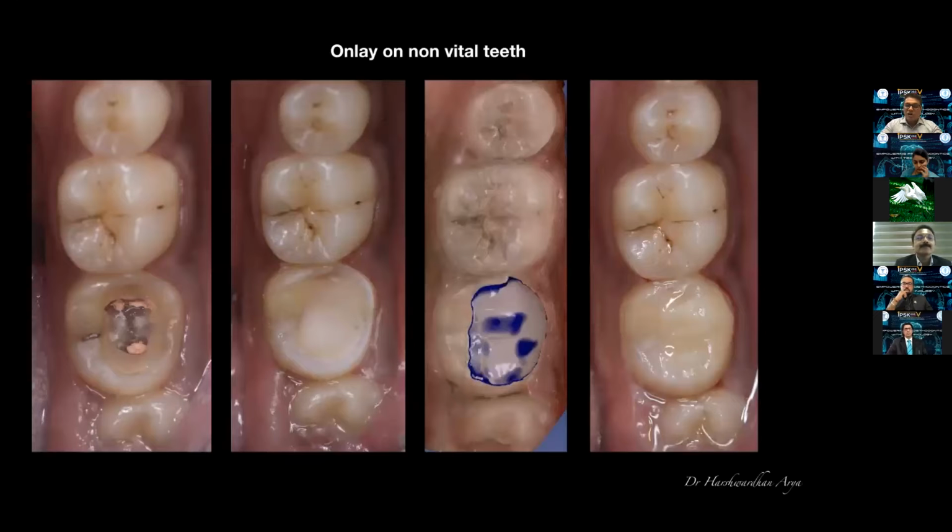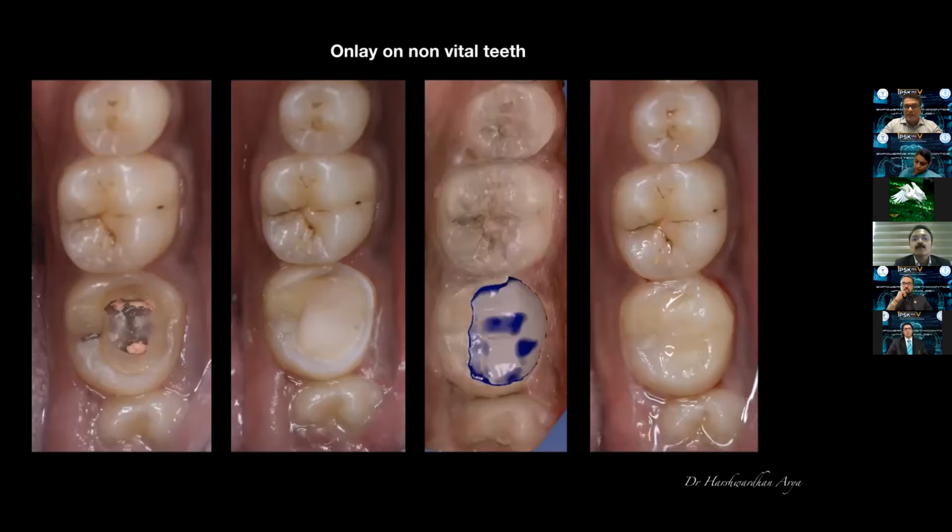Now, when we see non-vital teeth, it was taken for granted that after doing endodontics, one must give a full crown. But if you see this tooth on the left-hand side, endodontics completed, large part of the tooth structure is still intact. So there is a possibility of conserving this tooth structure.